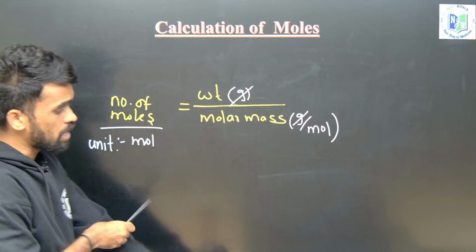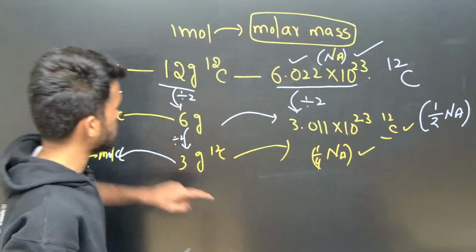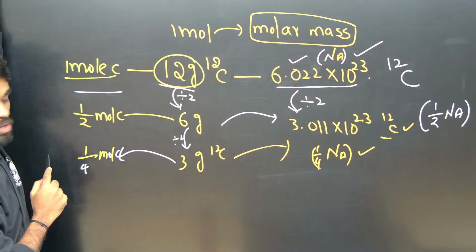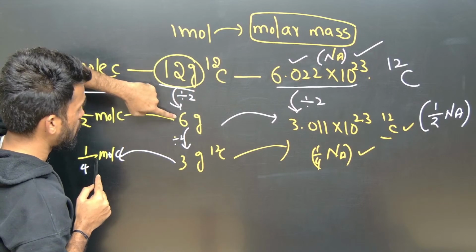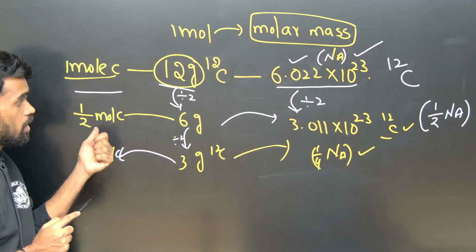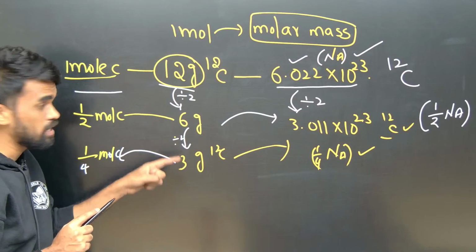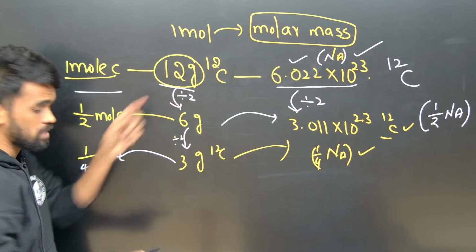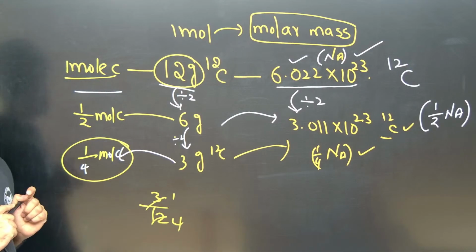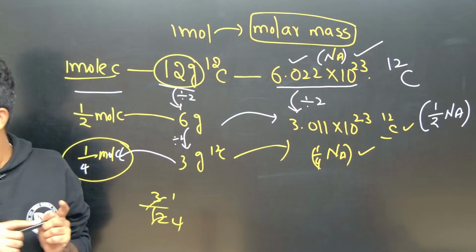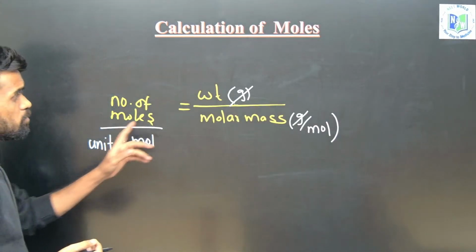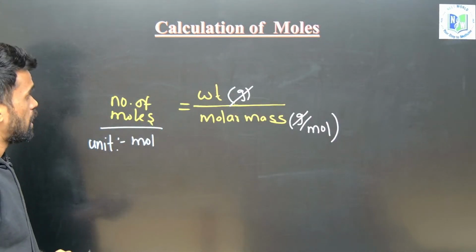So how did we get this formula? Just look here. When we have 12 grams, we got 1 mole. When we have 6 grams, we are saying half mole. It is nothing but 6 by 12, which gives half only, no? Like that, here I have given 3 grams. 3 divided by 12 is 1 by 4 only, no? Yes, 1 by 4 mole we got. Hope it is clear how we are understanding the formula also. Now it is about weight by molar mass gives number of moles.